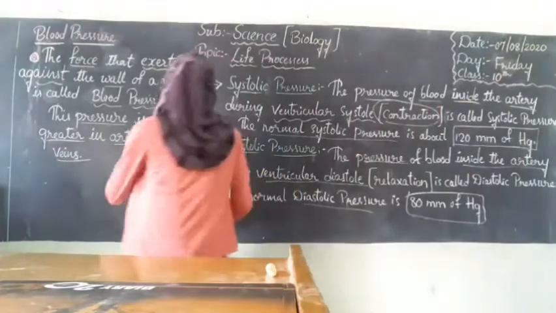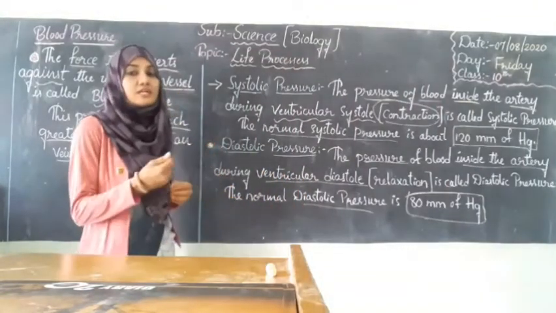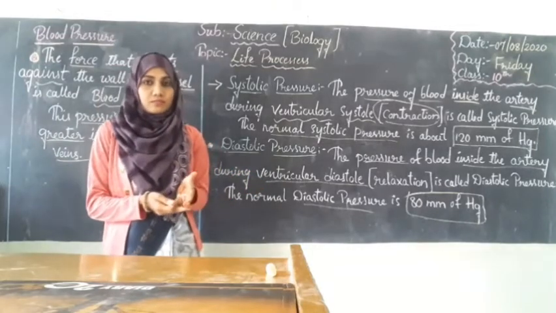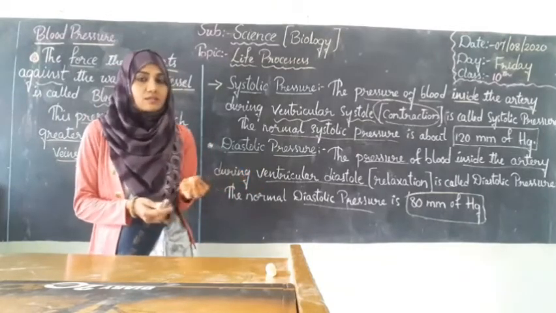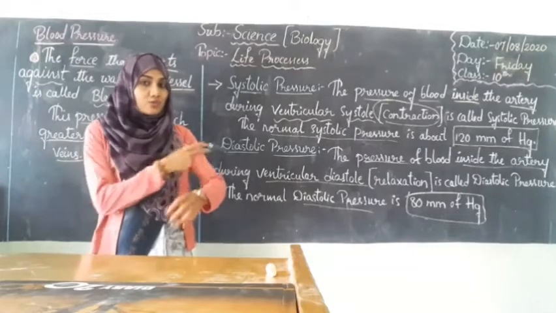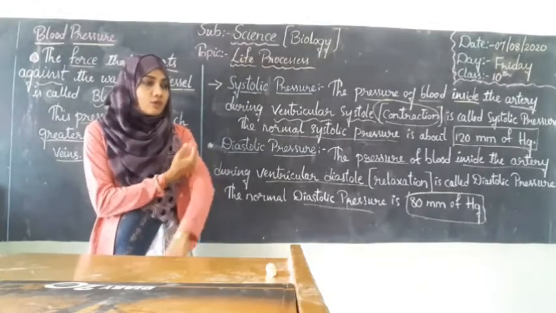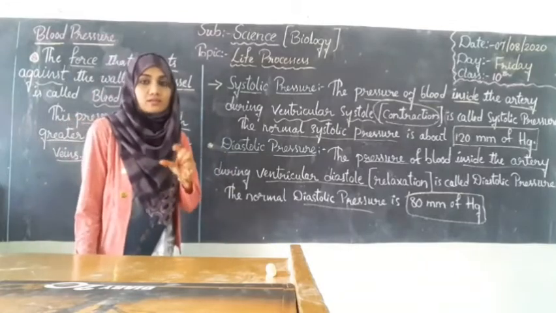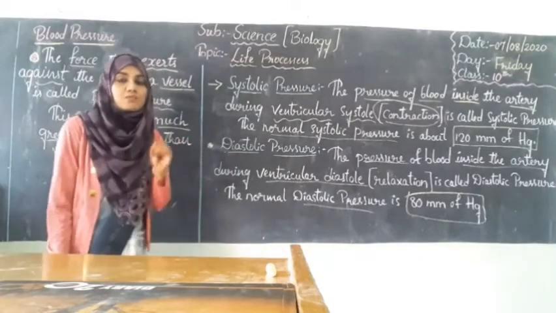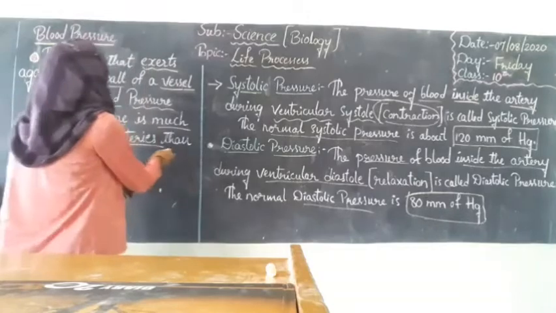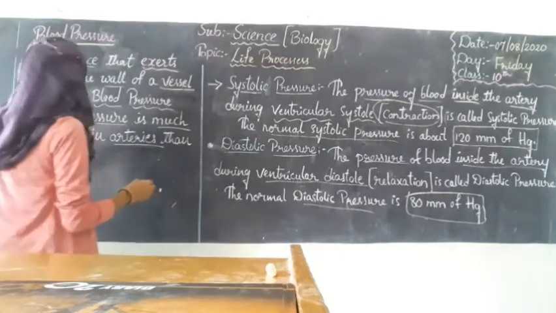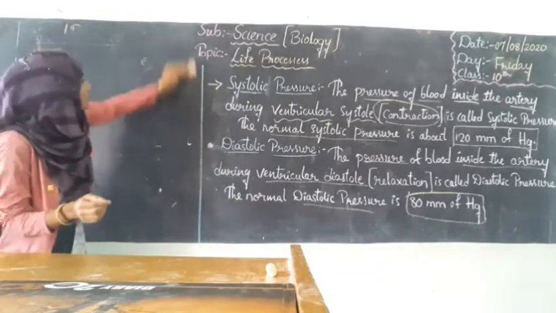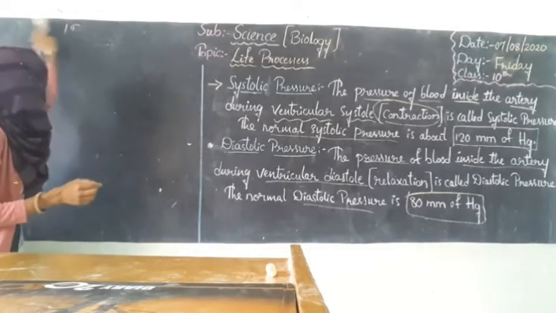So now, what is blood pressure measured in? You might have seen in a medical shop, in a clinic, they put a device to measure the blood pressure, and they fold it on your hand. That instrument, that device, is nothing but a sphygmomanometer. So the blood pressure is measured with a sphygmomanometer.